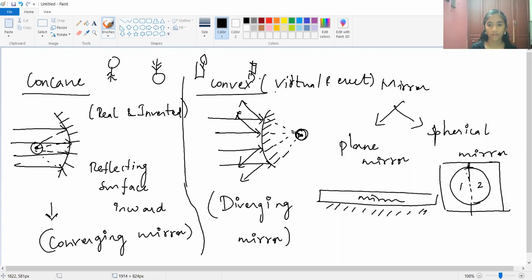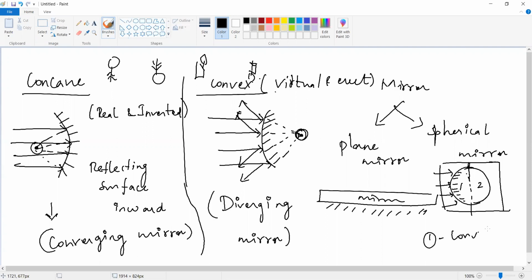First one is convex, ma'am. Yes, first one is convex because the outward surface is the reflecting surface. The inward one is not reflecting. Very good. The first one is convex. And the second one is what? Concave, ma'am. Yes, because it is the inward surface that is reflecting, the outward is not a reflecting surface. So the second one is concave.